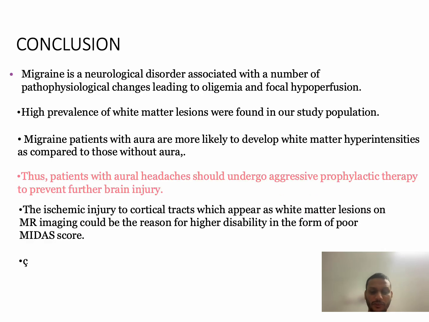So the conclusion of our study is that migraine is a neurological disorder associated with a number of pathophysiological changes leading to oligemia and focal hypoperfusion. High prevalence of white matter lesions was found in our study. Migraine patients with aura are more likely to develop white matter hyperintensities compared to those without aura. Thus, patients with aural headache should undergo aggressive prophylactic therapy to prevent further brain injury. The ischemic injury to cortical tracts, which appears as white matter lesions on MR imaging, could be the reason for higher disability in the form of poor MIDAS score.